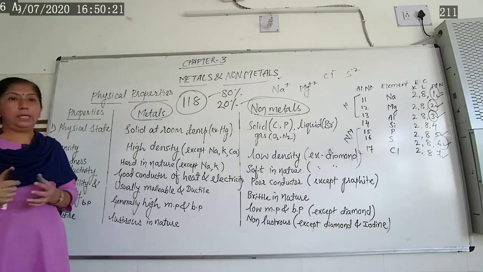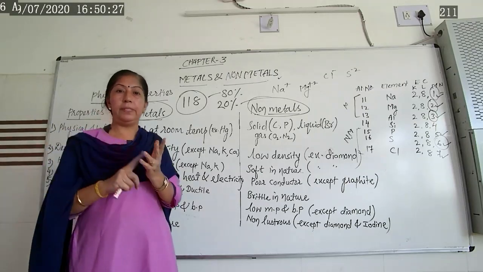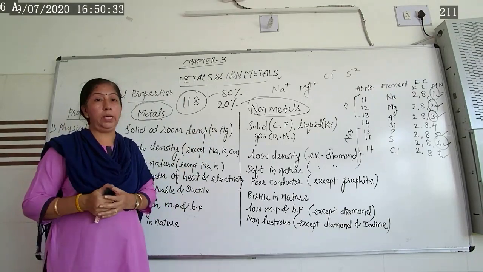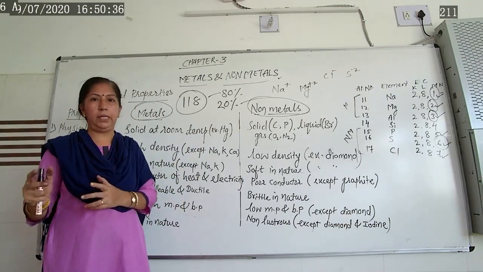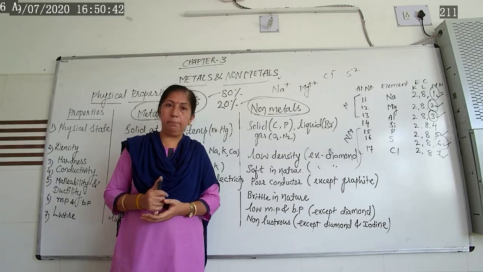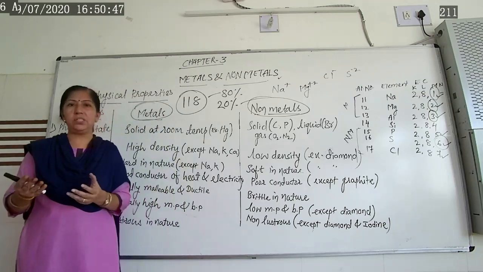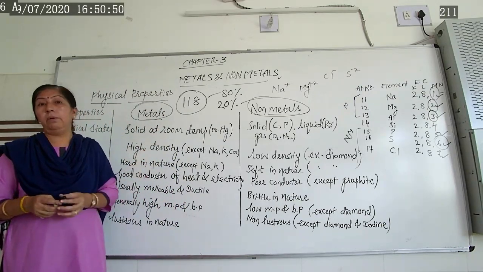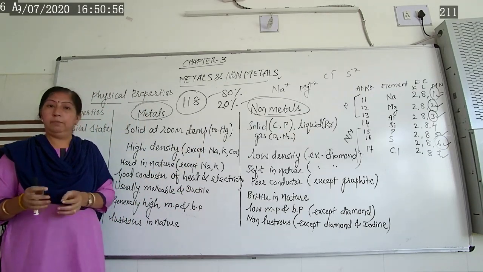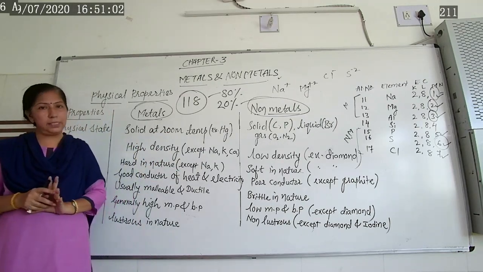Now after this we will learn about their chemical properties. So remember here: metals and non-metals, physical properties, their chemical properties, and the second thing is ionic bond formation, how this bond formation takes place, and physical properties of ionic compounds. That much is there in your syllabus, third chapter. Now ores, minerals, and extraction of metals from their ores are skipped by the syllabus. So don't bother about it. Whatever things we are explaining here, that much is in your syllabus.